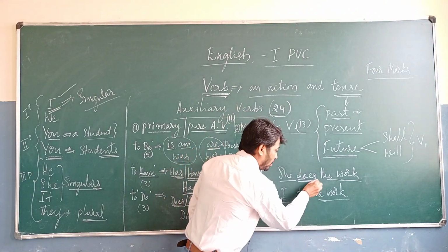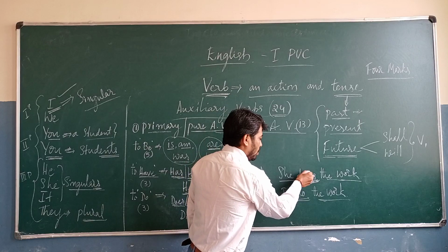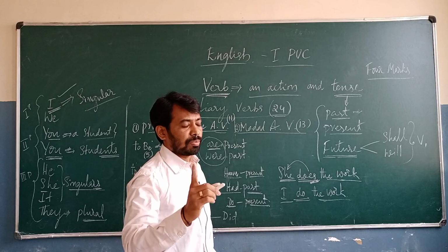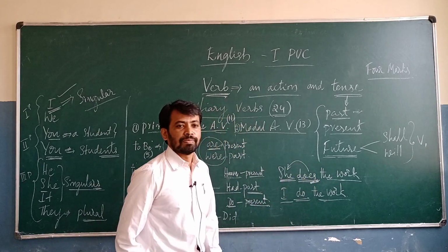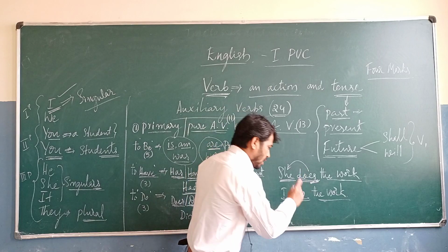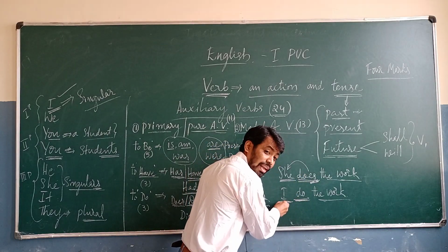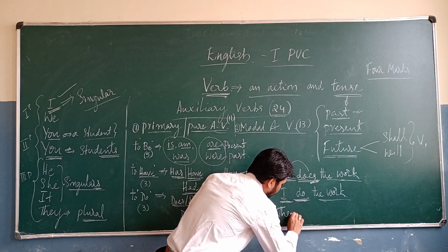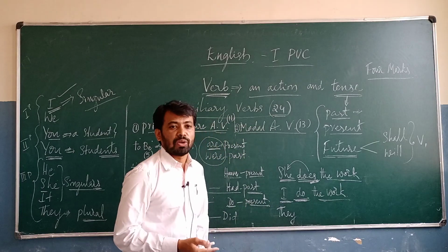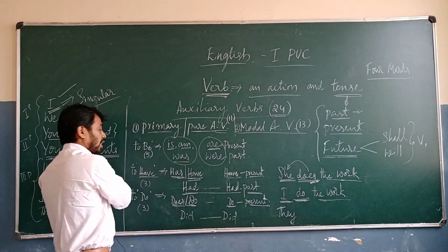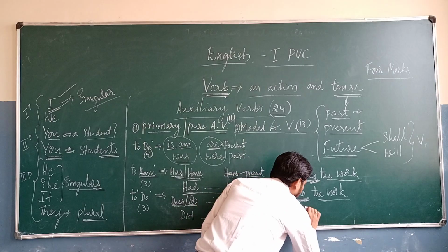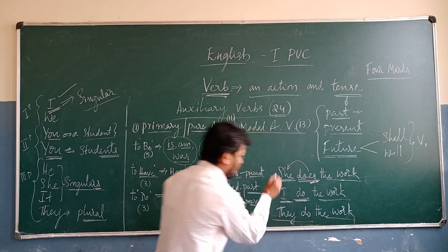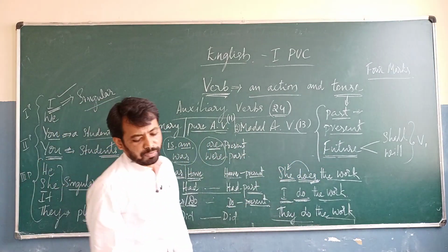Okay. So here we used "does". Why? Because there is third person singular in the subject place. If there is third person singular in the subject place, we have to use "does". If there is first person singular, at that time we use "do". If there is plural, they, that is third person plural or another plural or second person, at that time we use "they do the work". They do the work. So all of you keep this in your mind.